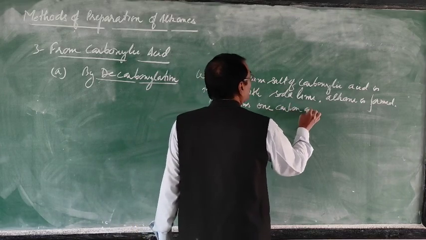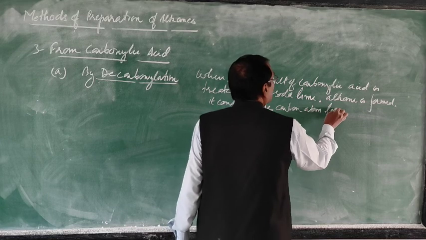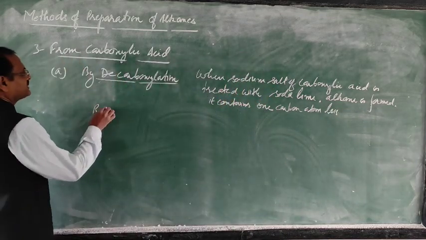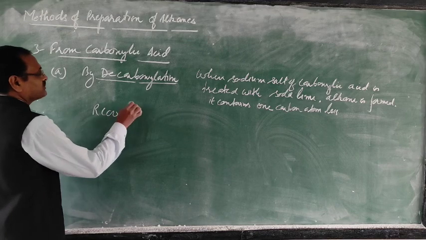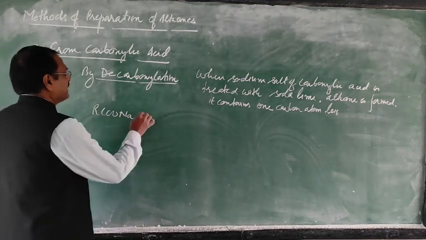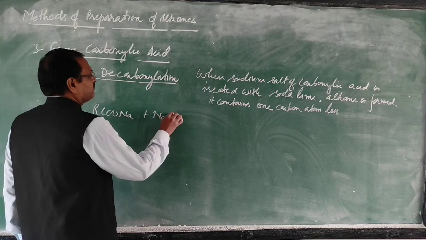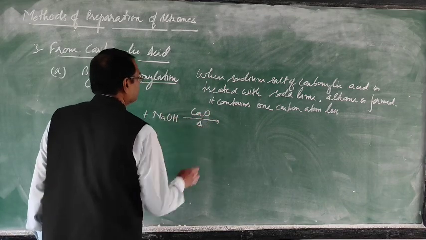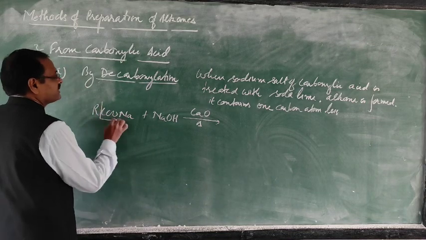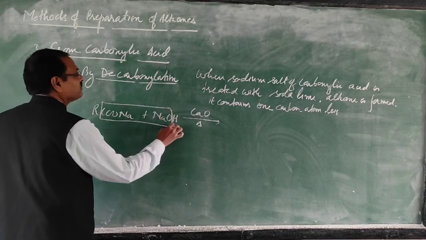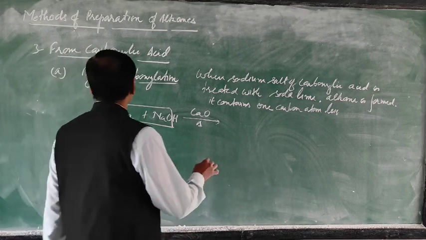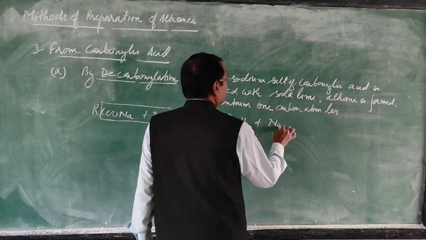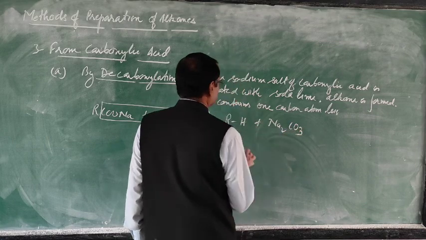Just to see, this RCOONa, the sodium salt of carboxylic acid, is heated with soda lime. Soda lime is a mixture of sodium hydroxide and calcium oxide. So decarboxylation, this will form RH plus Na2CO3.